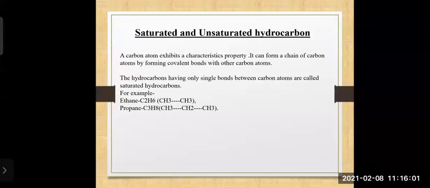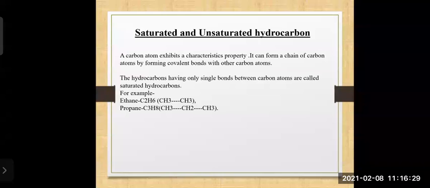The hydrocarbons having only single bonds between carbon atoms are called saturated hydrocarbons. An example for this is ethane.